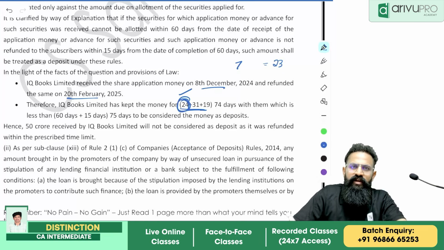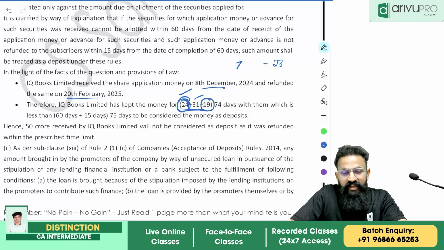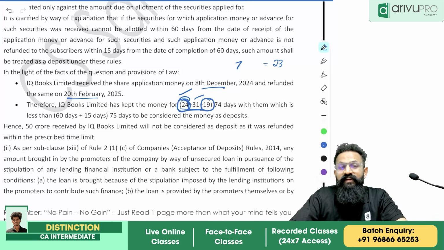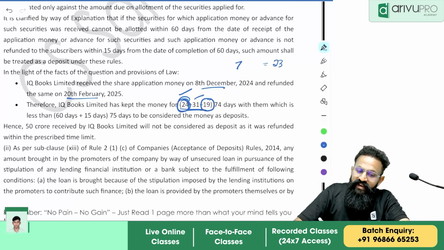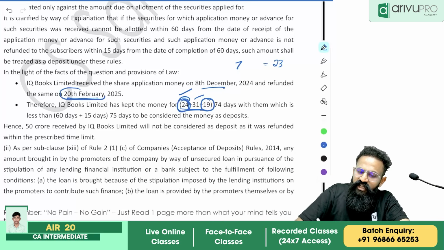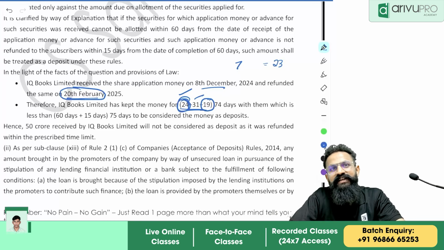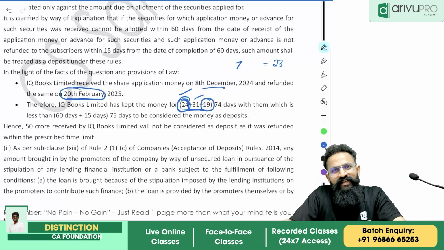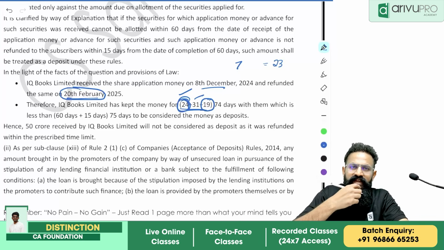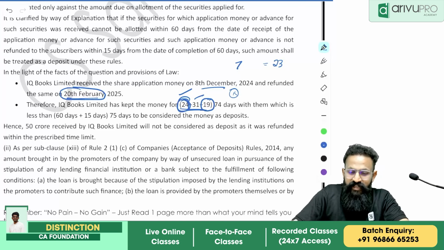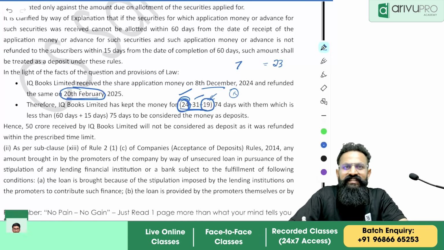So 24 days. In the next month, 31 days. And here also, I'm taking a literal interpretation of the institute. When is the day of payment? They have repaid the money; the refund is done on 20th Feb. According to me, the day they have refunded that money, that day has started, so technically you should have counted it. But in the calculation, they have excluded the last day. So technically, they have taken 19 days in the month of Feb.